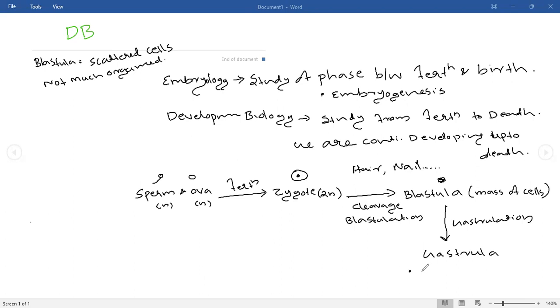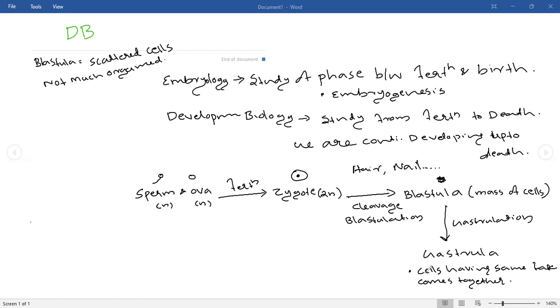In the gastrula, what will happen? The cells having the same fate come together. What does that mean? In the blastula stage, a number of cells will be there. Which cell is producing the eye, that will be here. Which cell is producing our nose, that will be here. Which cell is producing our liver, that will be here.